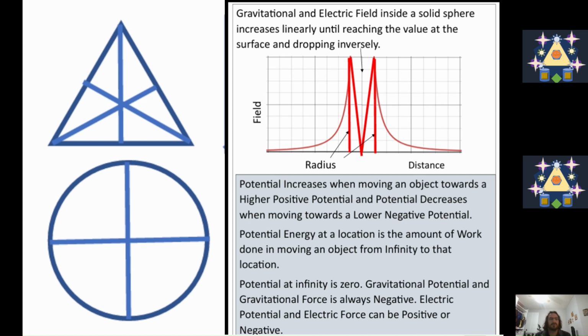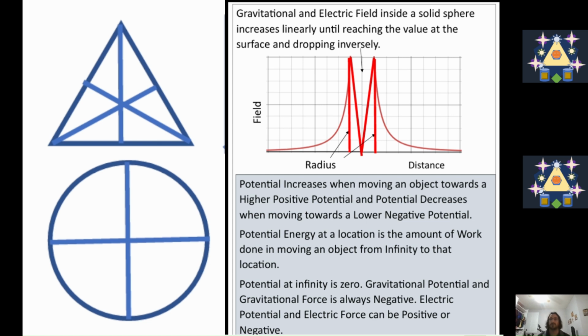Potential energy increases when moving an object towards a higher positive potential, and potential decreases when moving towards a lower negative potential. Because you're moving the object through shells. So potential increases if you move towards a higher positive potential, and if you move the object to a negative potential, the potential will decrease. Potential energy at a location is the amount of work done in moving an object from infinity to that location. That's the definition of what potential energy is.